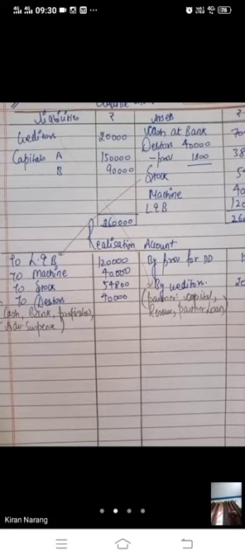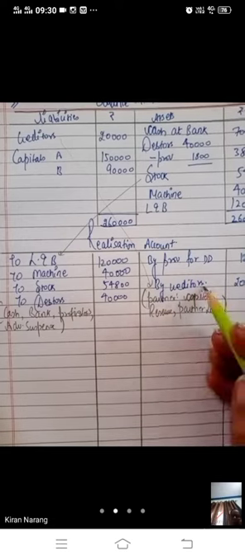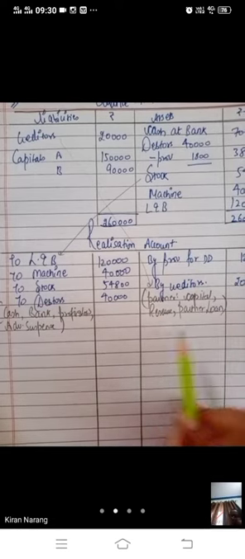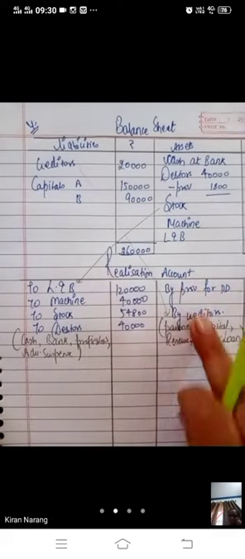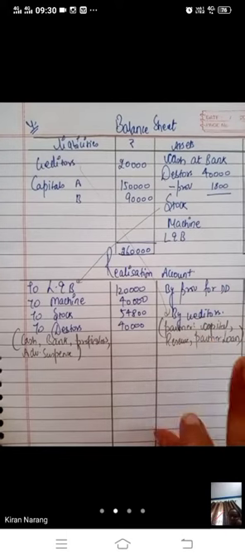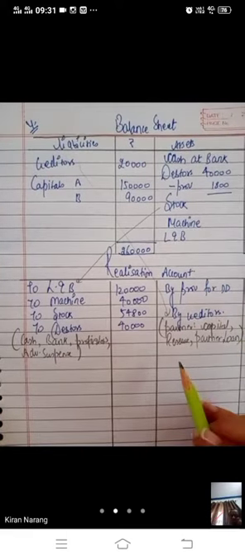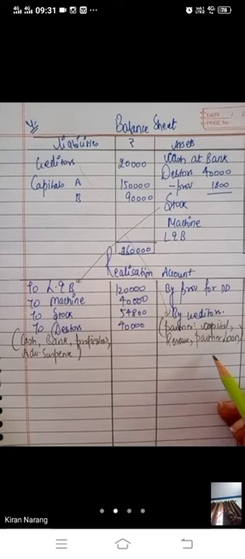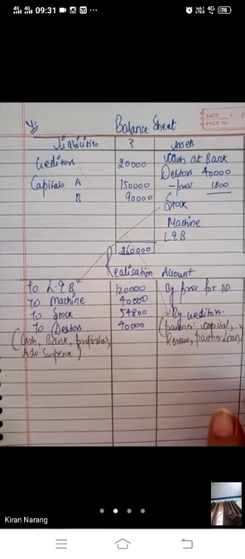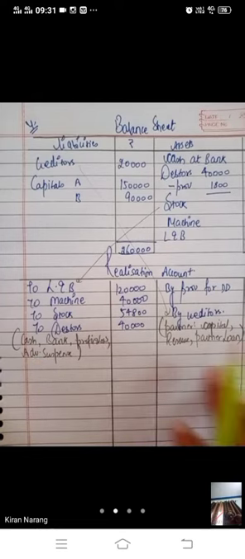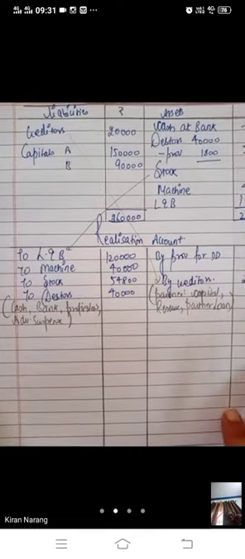If any partner's wife's loan is given, then that is your outside liability, it will be recorded here. Only partner's loan, partner's capital, and reserve will not be recorded here. Got my point? All the outside liabilities you have to transfer here except partner's capital, partner's loan, and reserve. If reserves are given in the question, or partner's loan is given, it will not be recorded here. And here you will not record cash, bank, profit and loss, advertisement suspense. Is it clear? Transferring is done.